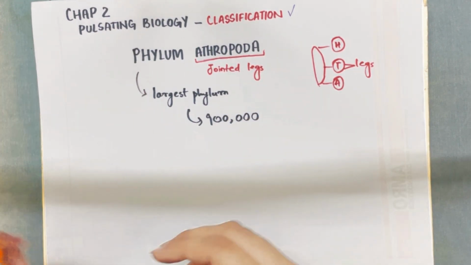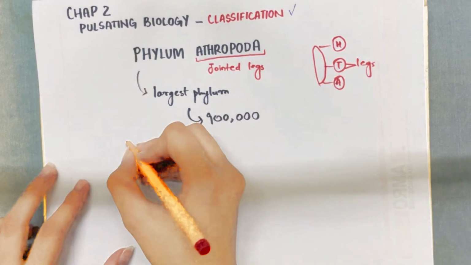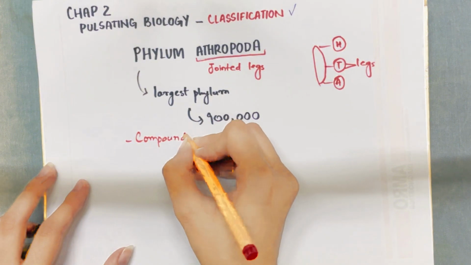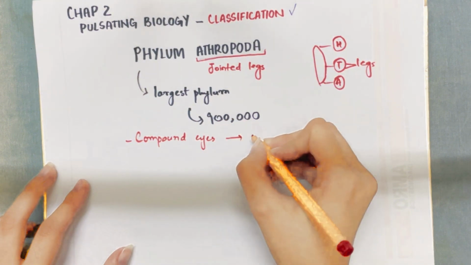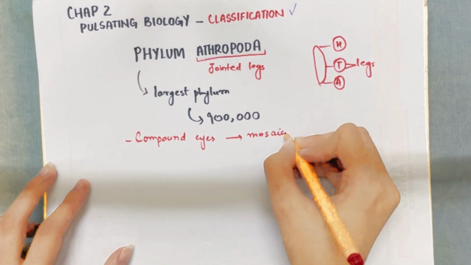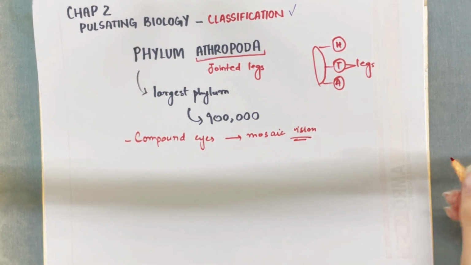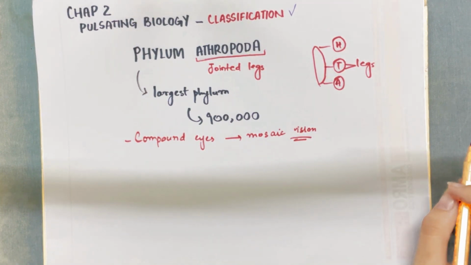Well, organisms in the phylum Arthropoda are known for their compound eyes, and by compound eyes they mean that they have a mosaic vision. Now, what is meant by a mosaic vision? It means that in the environment they live in, the mosaic vision helps them to see more clearly.